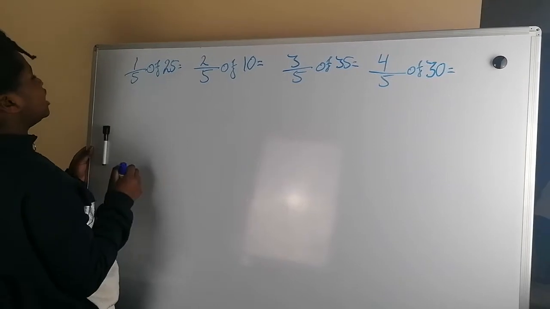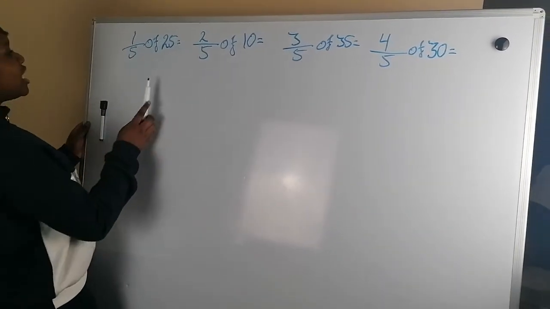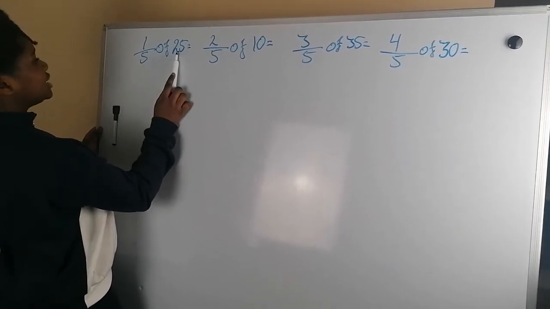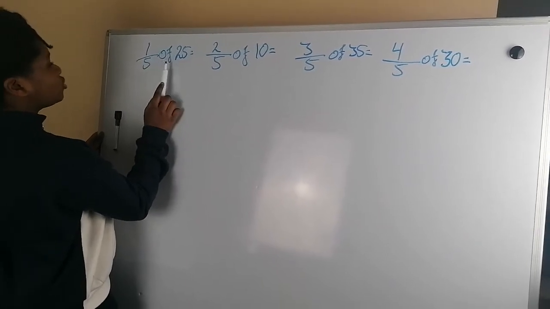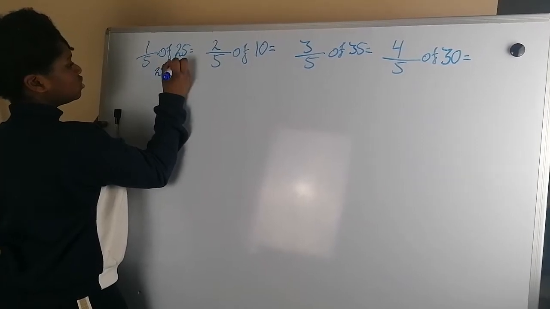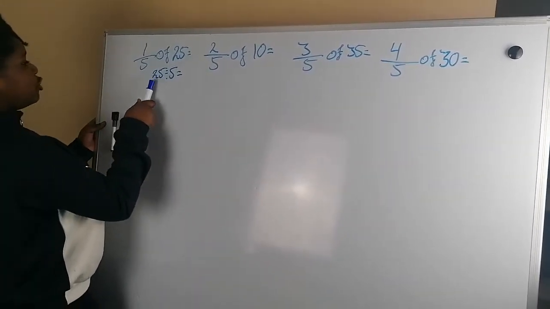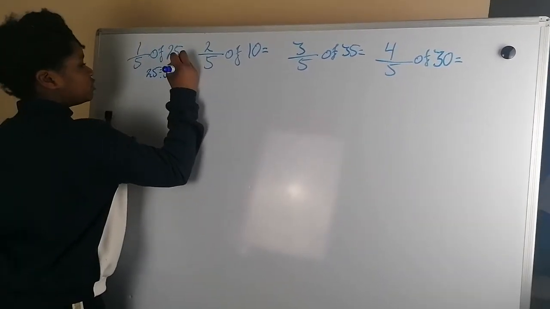The first calculation is 1/5 of 25, and to find that you have to do 25 divided by 5. We're looking for 1/5 of 25. If you know your times tables, you know what 25 divided by 5 is. 25 divided by 5 equals 5.